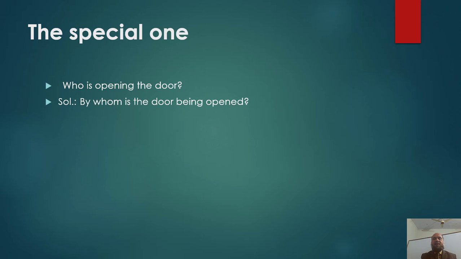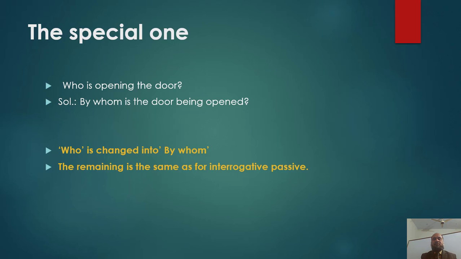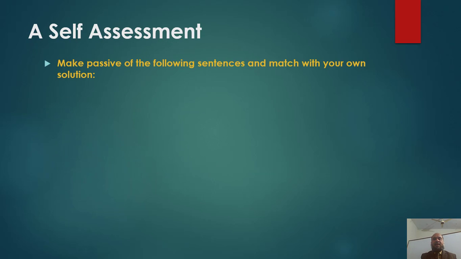The special one with regard to change of voice in the double interrogative sentence. Who is opening the door? Its passive is, by whom is the door being opened? Let us see what change has occurred to who. Who is changed into by whom. The remaining is the same as for the interrogative passive. Who is opening the door? By whom is the door being opened?